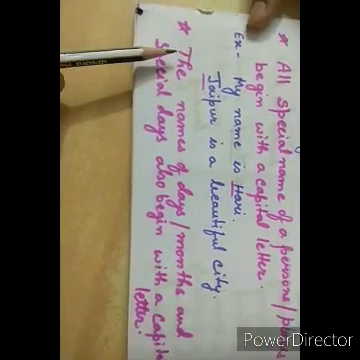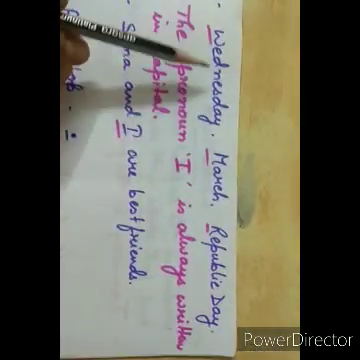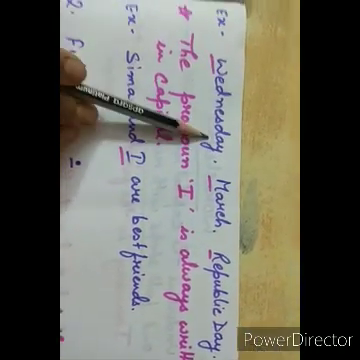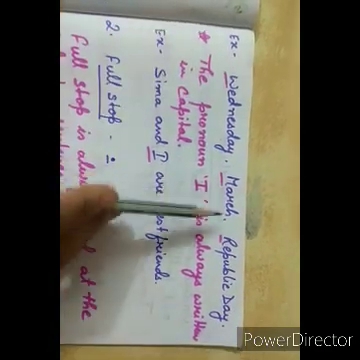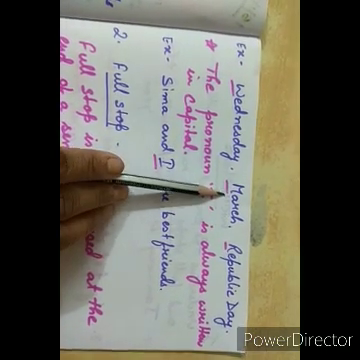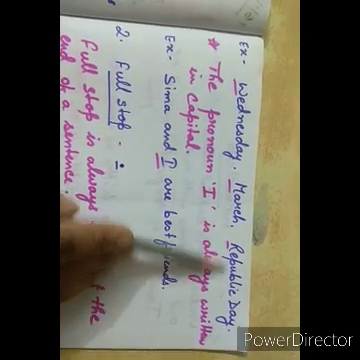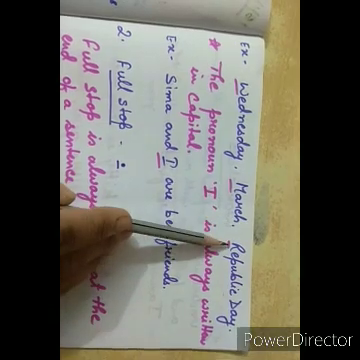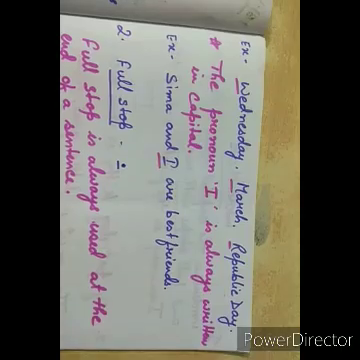Okay. Third point, the names of days, months, and special days also begin with a capital letter. For days, the names of days, for example Wednesday. W is written in capital. Months, the names of the months. For example, I have written March. Again, M is in capital. And special days, suppose it's Republic Day. So R will be in capital. So here also we are using capital letters.